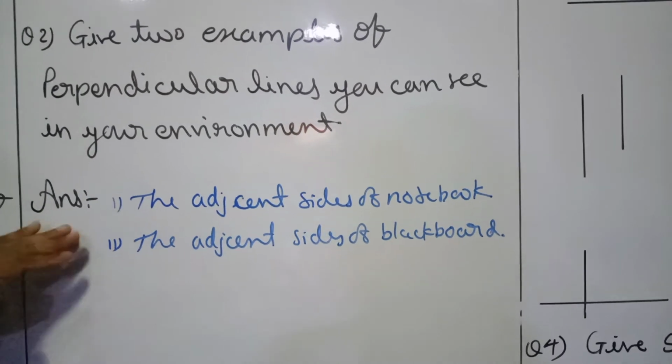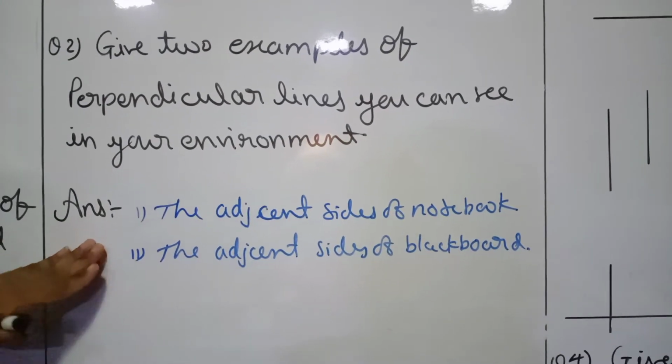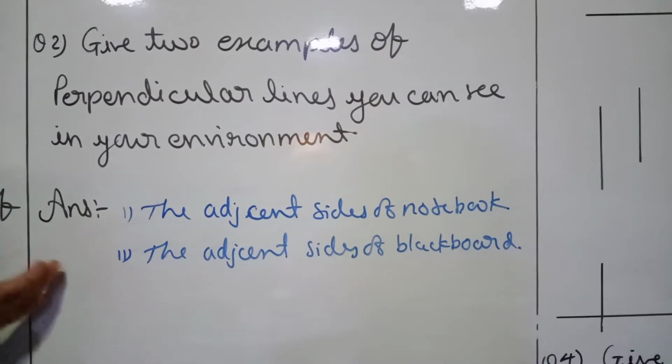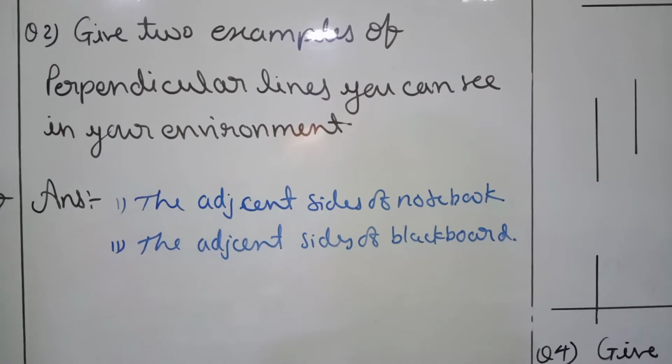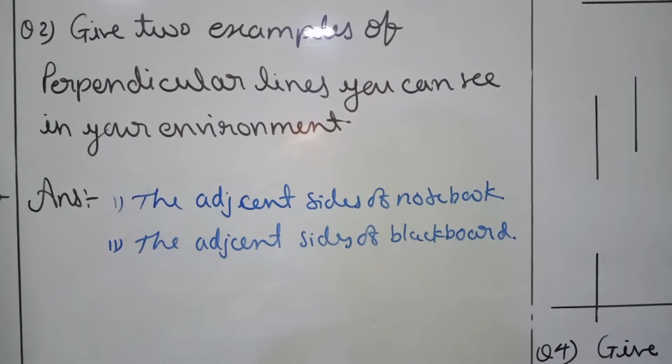These are two examples which make a 90-degree angle, meaning these two lines are perpendicular, which we see in our surroundings.